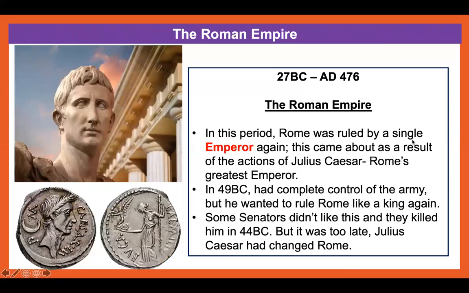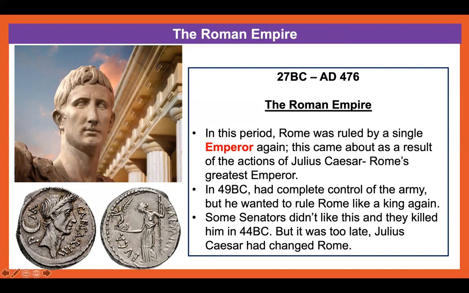Let's have a look at the Roman Empire. The Roman Empire was between 27 BC and AD 476. In this period, Rome was ruled by a single emperor again, this time as a result of the actions of Julius Caesar, Rome's greatest emperor. In 49 BC, he had complete control of the army, but he wanted to rule Rome like a king again. Some senators didn't like this and they killed him in 44 BC, but it was too late by then. Julius Caesar had changed Rome.